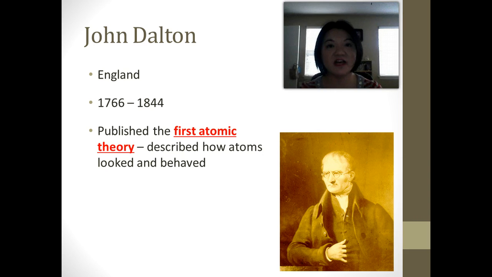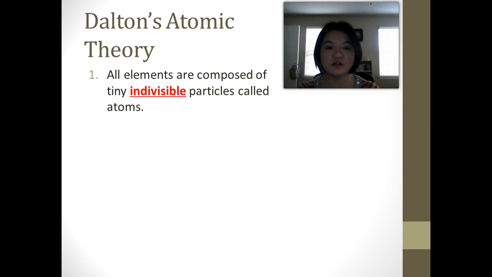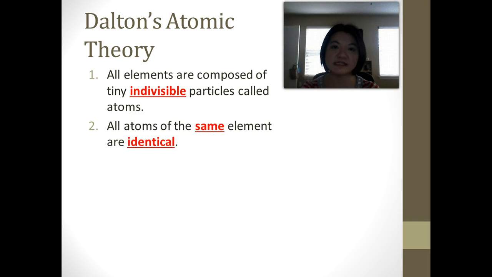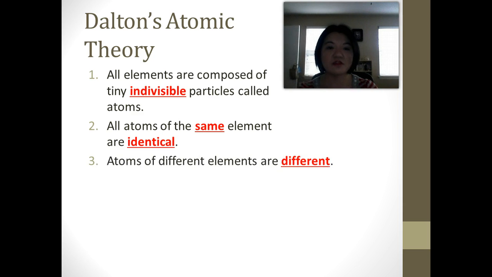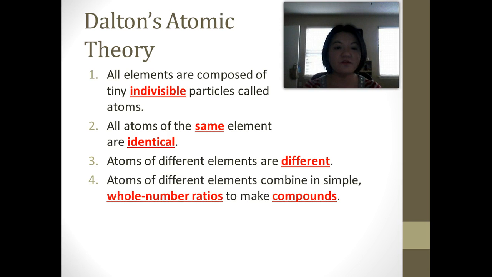Okay? There are 5 points to his atomic theory. First, all elements are composed of tiny, indivisible particles called atoms. Second, all atoms of the same element are the same. They are identical. Third, atoms of different elements are different. Fourth, atoms of different elements combine in simple whole number ratios to make compounds.